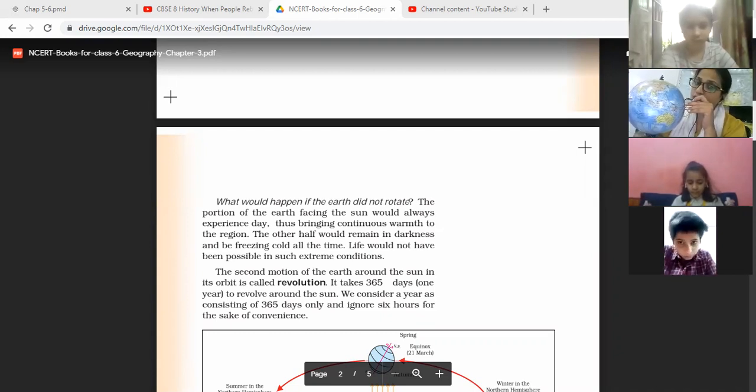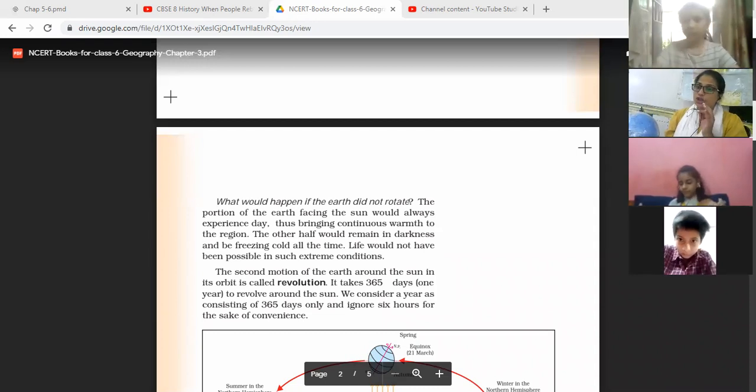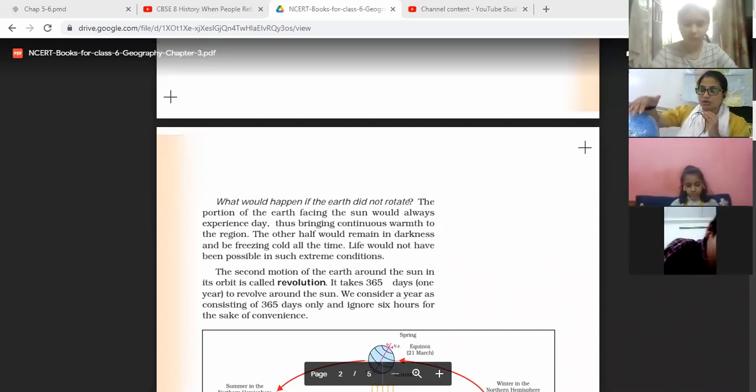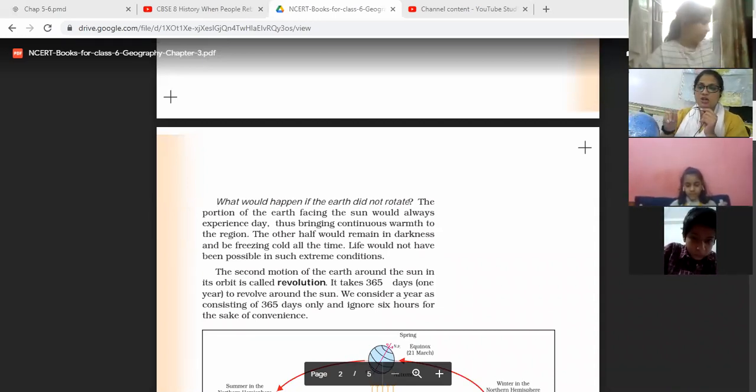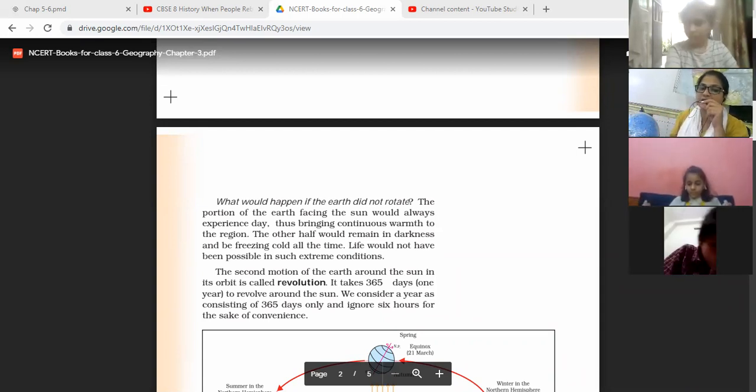It would become very hot. The other half would remain in darkness, freezing cold all the time. So life would not have been possible in such extreme conditions. The portion on which sunlight continuously falls experiences continuous warmth, and the portion away from the sunlight turns into darkness and freezing cold. So this is an extreme position, and life would not have been possible in that kind of extreme position.